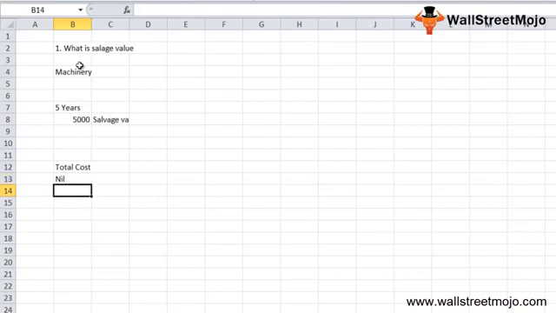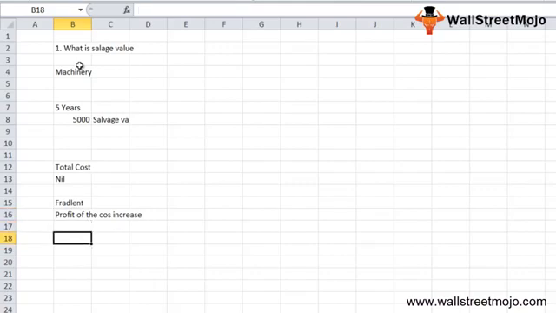Now, there is one issue with this concept. Since this value is deducted before the depreciation is charged, people can use it in a fraudulent manner. How? They can deduct more salvage value. As a result, the amount of depreciation would be reduced, and that means the profit of the company will also increase significantly.